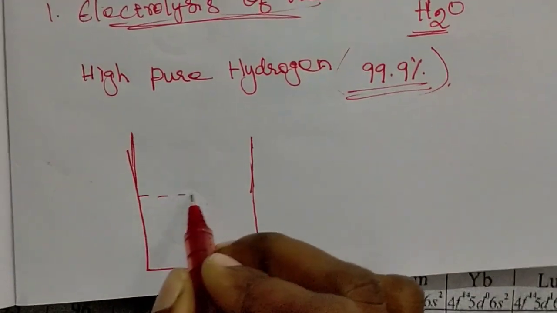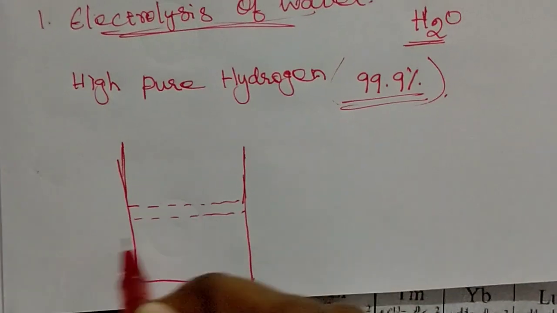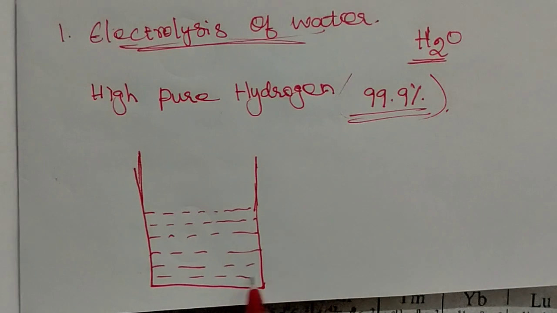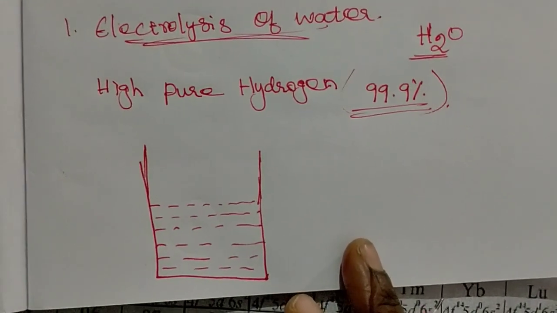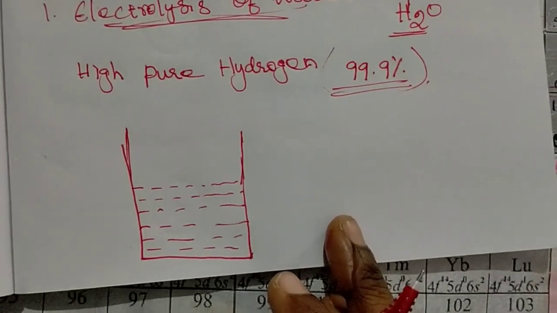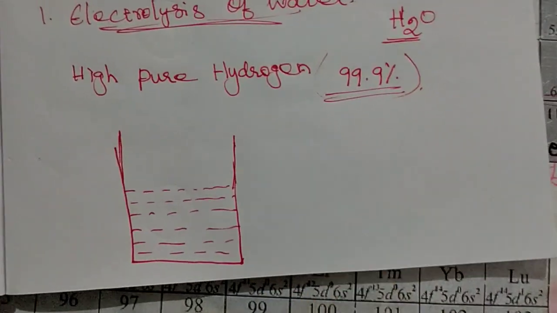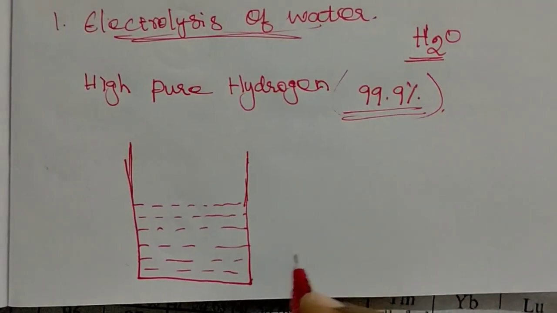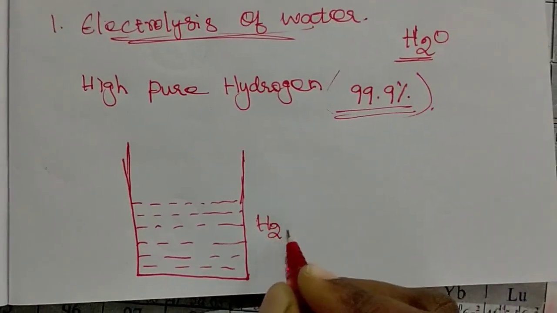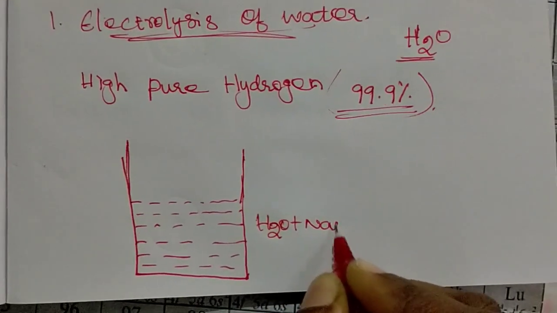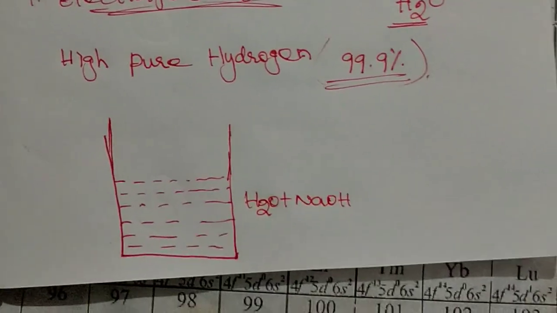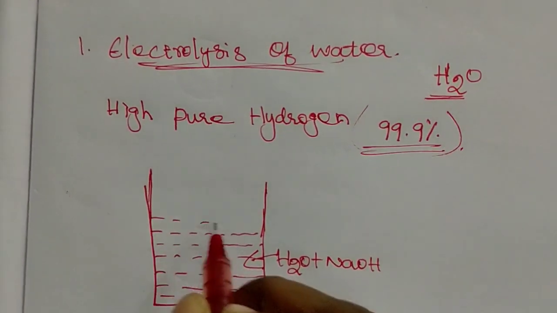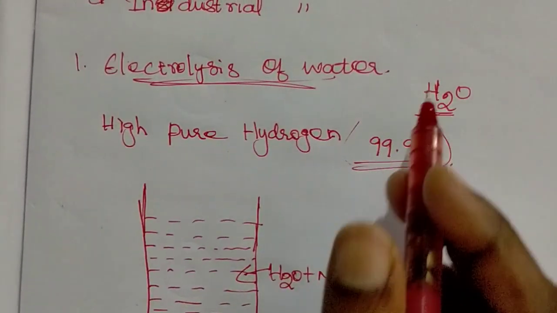In electrolyte, for electrolyte we filled water with an acid or alkali group. So we took sodium hydroxide or potassium hydroxide, you can take. We took alkali, water with alkali, H2O with sodium hydroxide. This is the solution which is filling as an electrolyte in electrolysis of water.